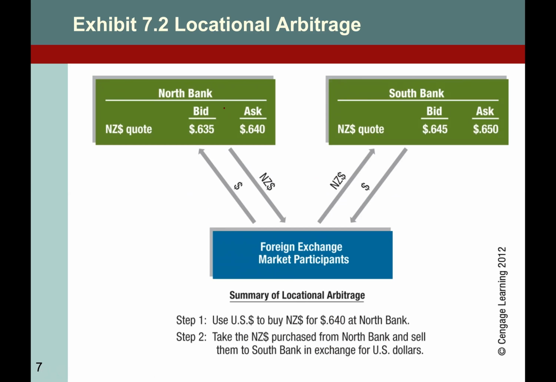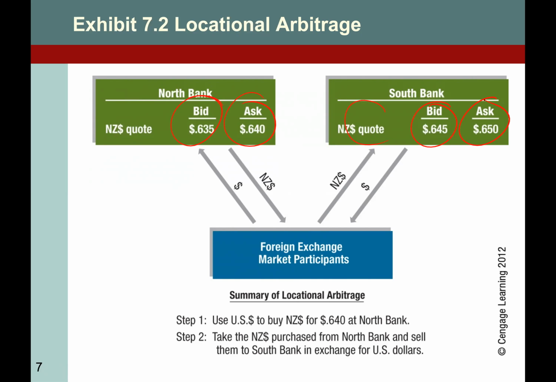So here we go. In this situation, we already talked about that. So how can you make profit? Buy means if you want to buy, then you need to look for the ask rate. Why? Because bid and ask is the dealer's perspective. You want to buy, it means the dealer wants to sell.